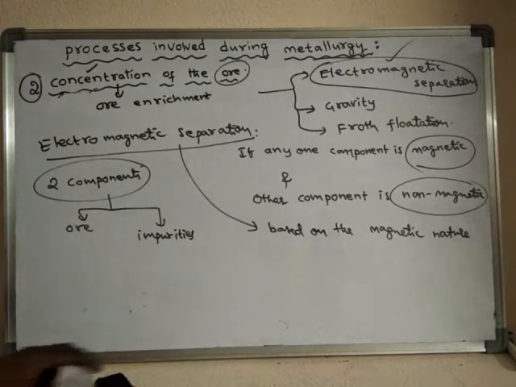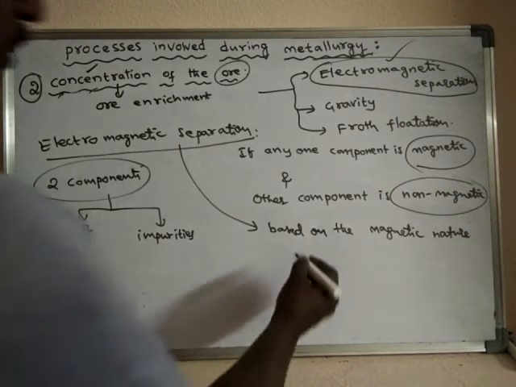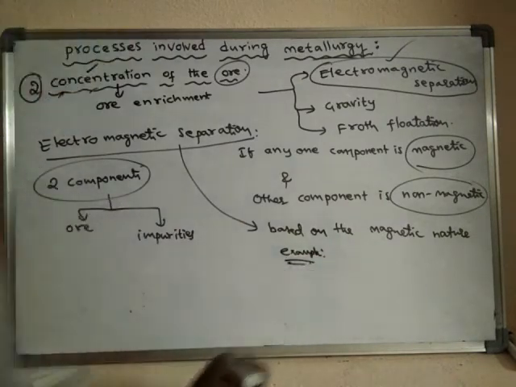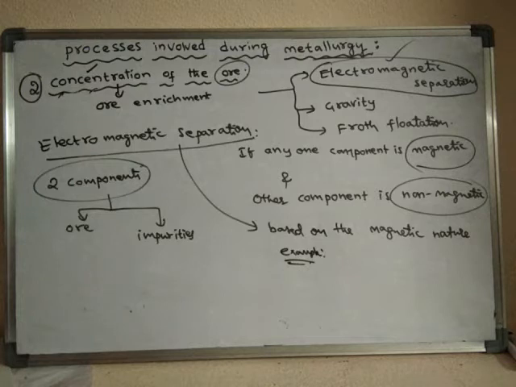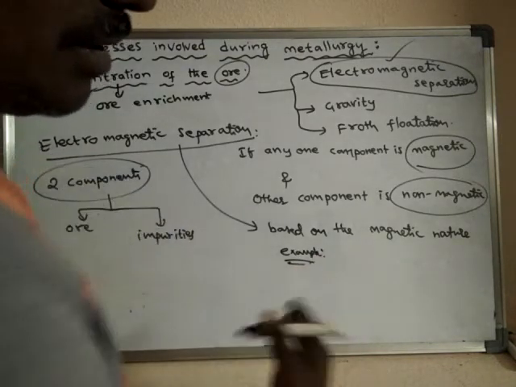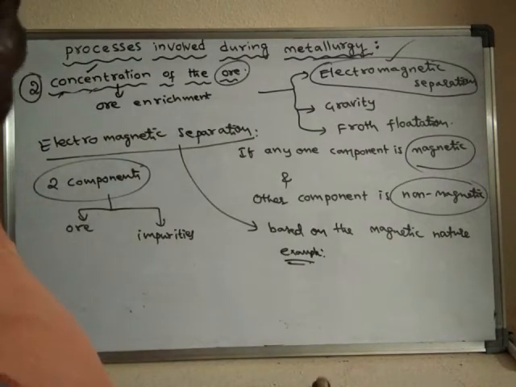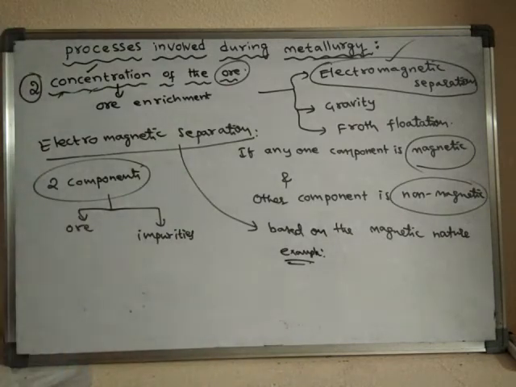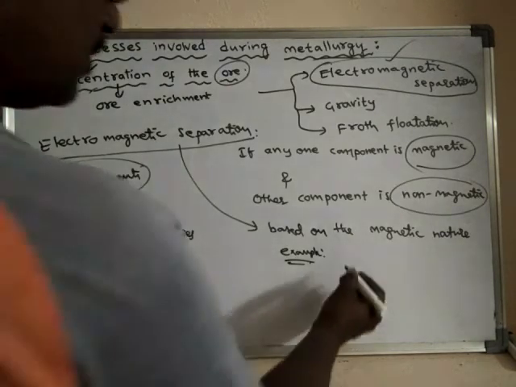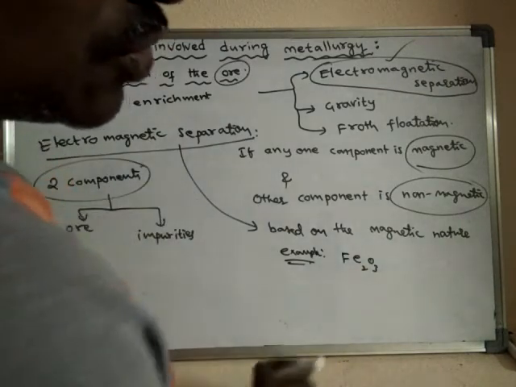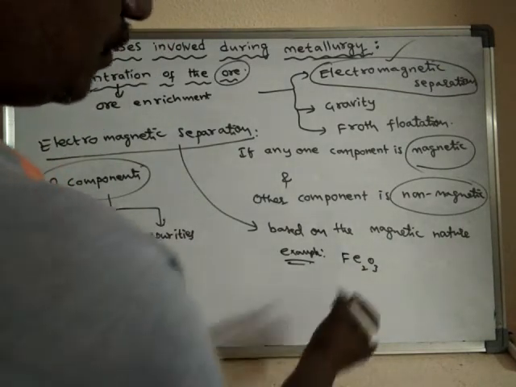For example, in the extraction of iron metal, the iron metal is obtained from its ore, iron oxide.